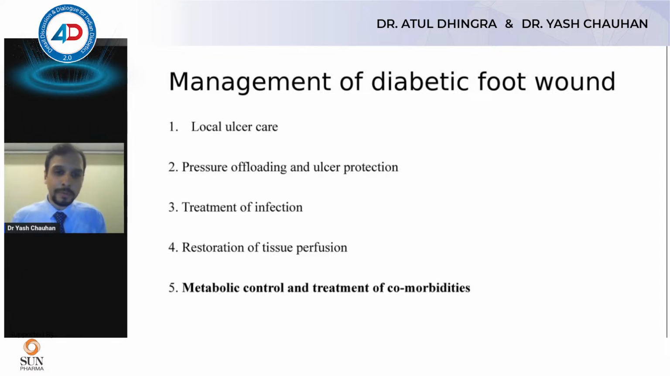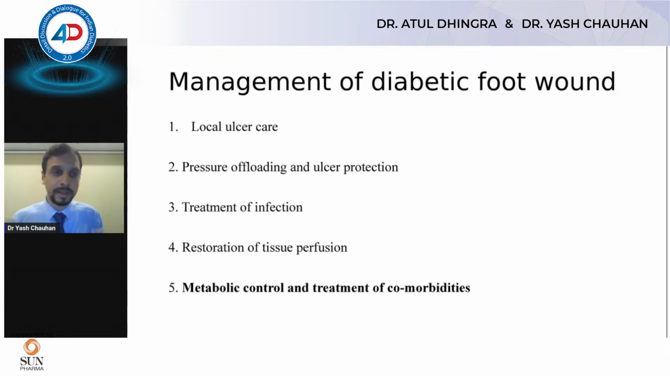Next, I'll be talking about metabolic control and treatment of comorbidities because this is very important. Sugar control is one of the cornerstones. The other thing that we need to work on is blood pressure control. We need to add, in patients with peripheral artery disease, a low dose clopidogrel and/or a statin. So these things do need to be done, and hypertension control also is important.